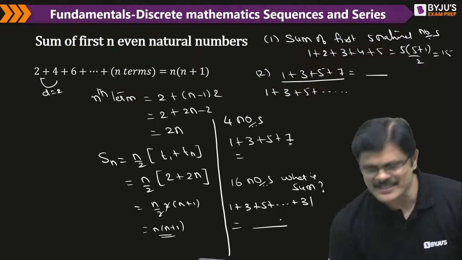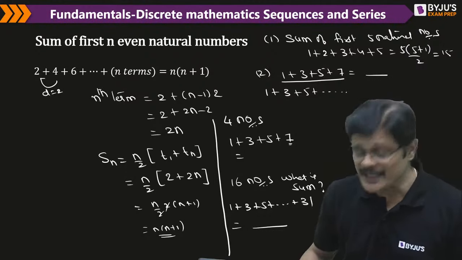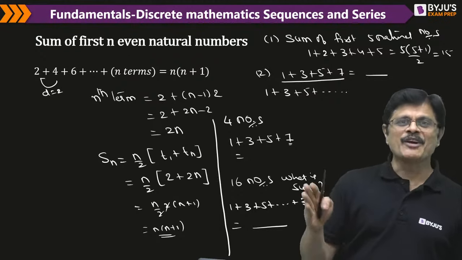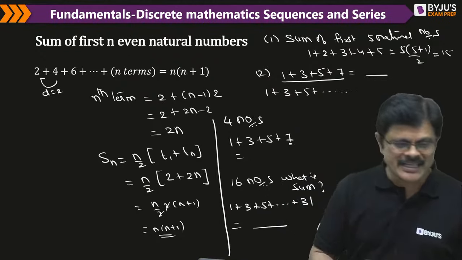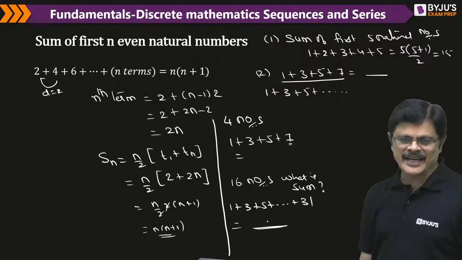So I need this answer. This was the answer for that problem. Babu, 32? The 16th term is not 32. It is 2n minus 1, na? Odd numbers. We are having odd numbers 1, 3, 5. So it is 2n minus 1. So that is the answer.